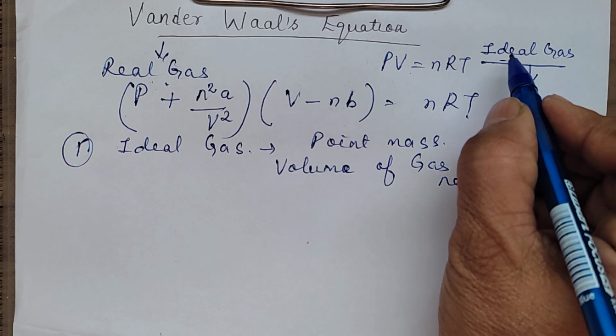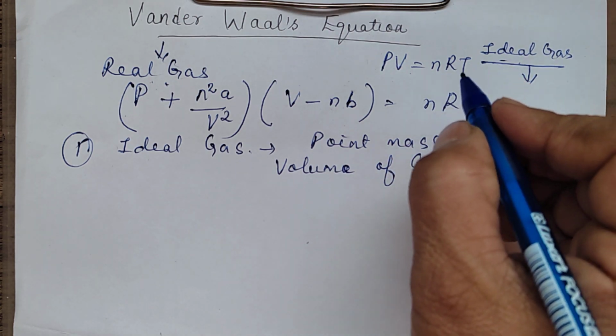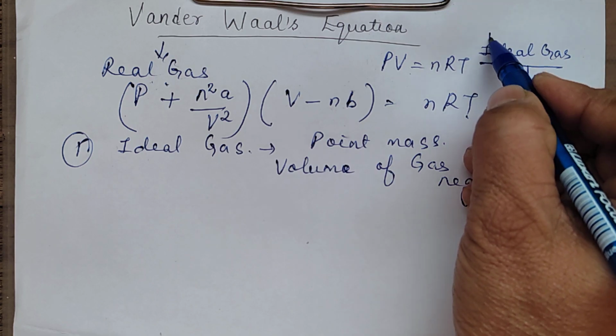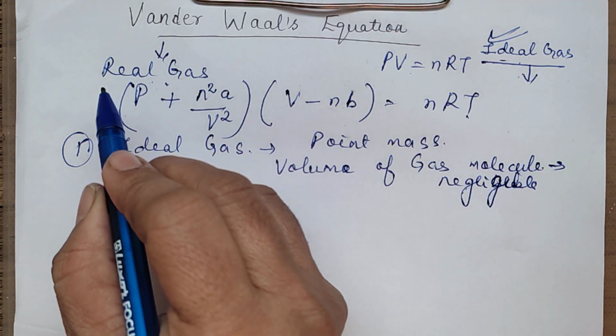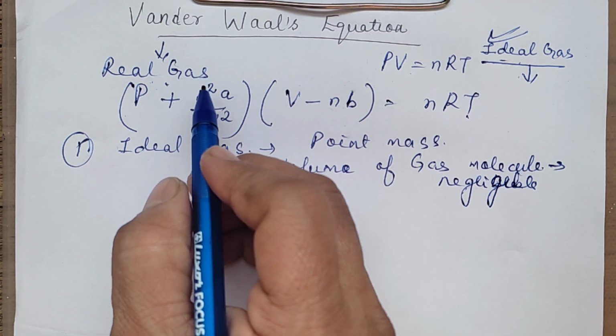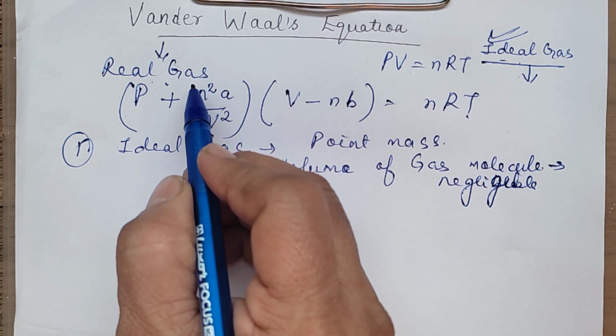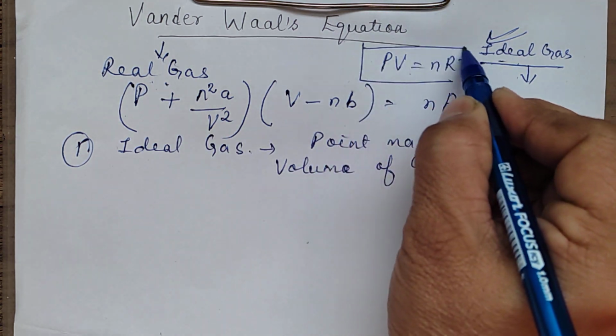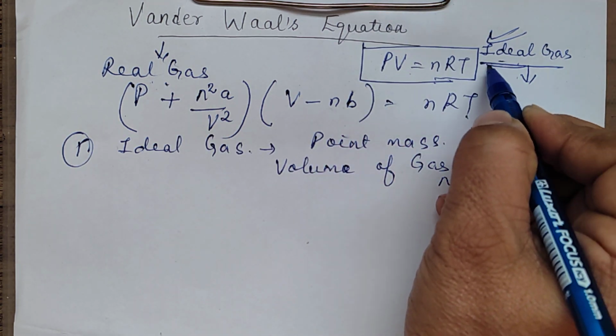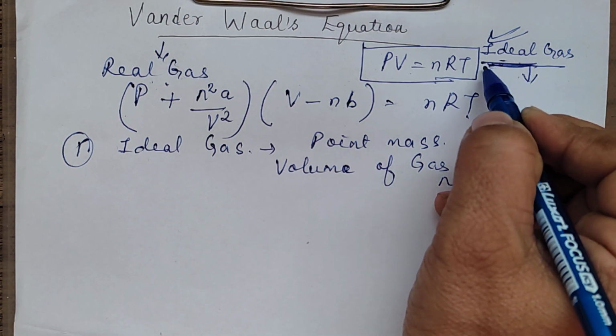So, any gas which obeys all the gas laws at all conditions of temperature and pressure is an ideal gas. And a real gas is that which does not obey all the gas laws at all conditions of temperature and pressure. So this equation, the ideal gas equation, is applicable only for ideal gas,